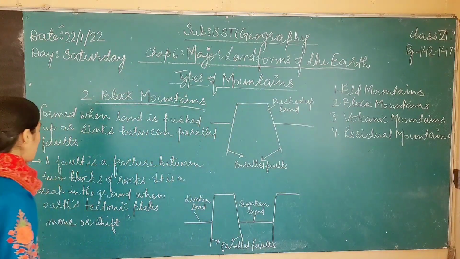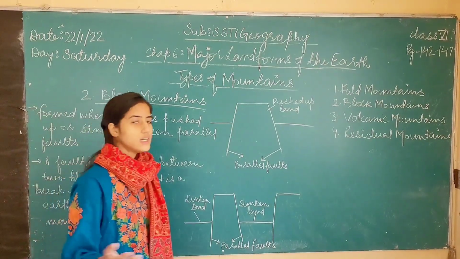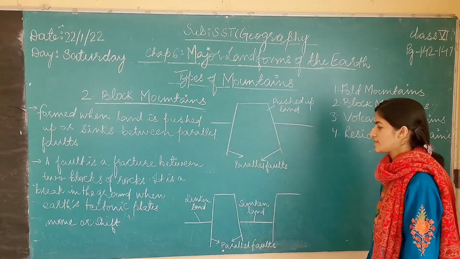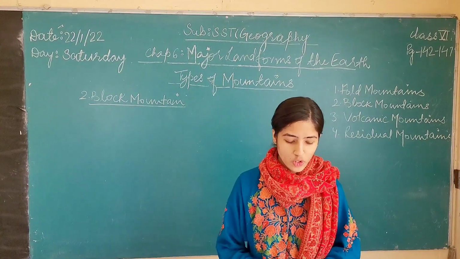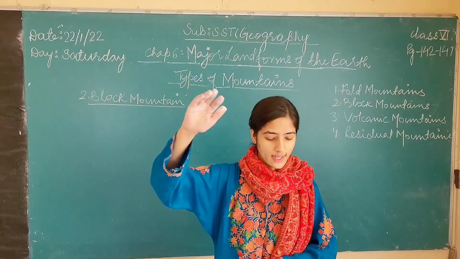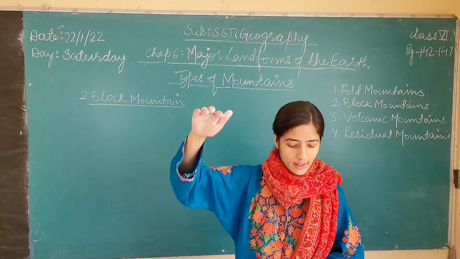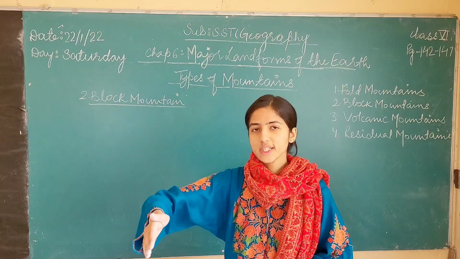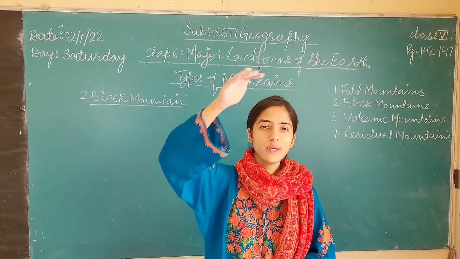It is formed when Earth's tectonic plates move or shift. A fault is formed when the Earth's tectonic plates start to move or shift from their positions. See page number 144. The block mountains are huge block-like features with flat tops. The surface at the top of the mountain is flat, and they have steep slopes. What is a steep slope? Which is very sharp. Right? They have a very sharp or steep slope.